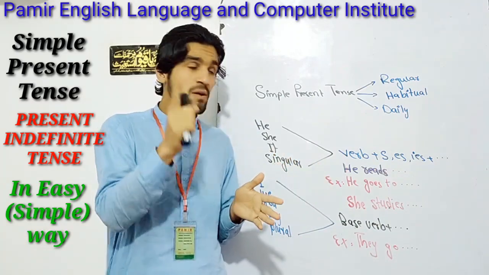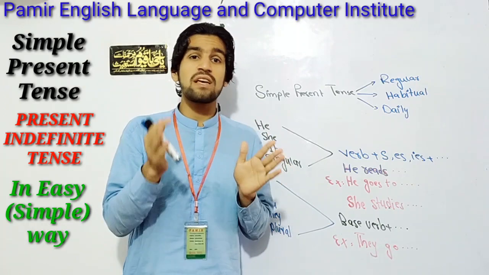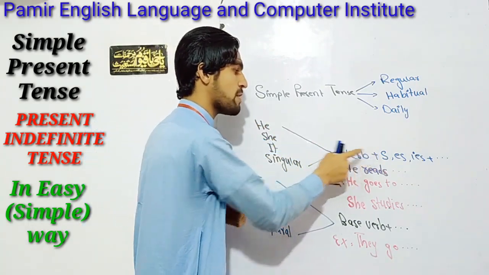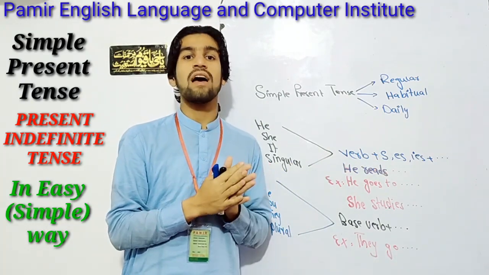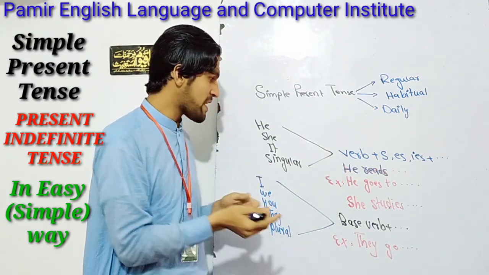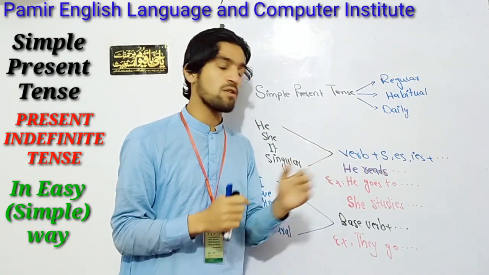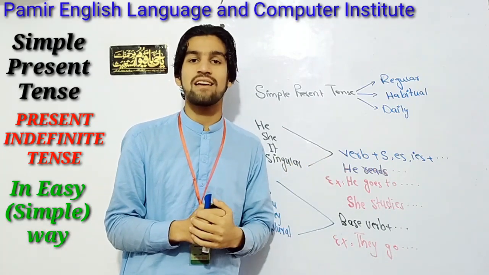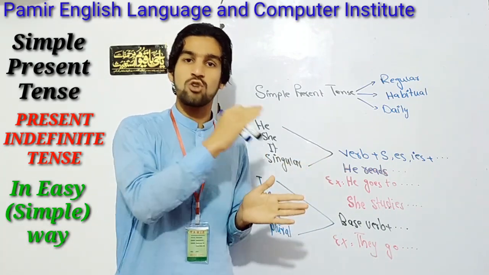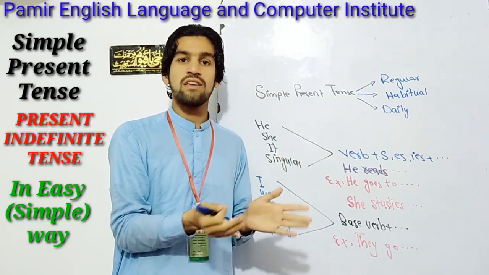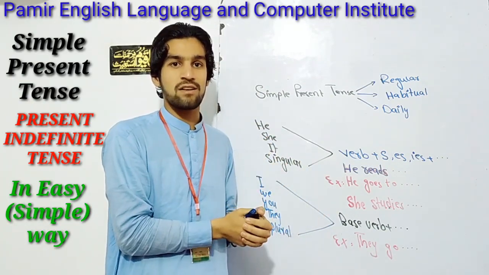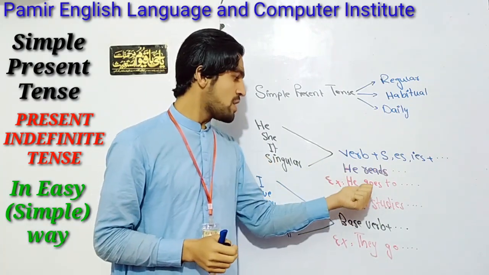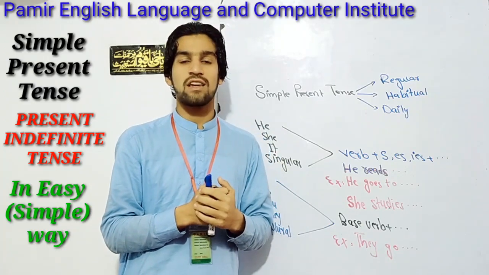Got it or not? But remember, gentlemen, that if the subject in simple present tense is singular, if the agent is singular, so remember, after the verb, the suffix s, es or ies should be added. Got it or not? For example, we see he. After he, the verb read is a verb. So with read, we have to add the suffix s. He reads the book, he reads the magazine, etc. Clear or not? The second one, he goes to school every day. You know, the suffix es is added with the word go.